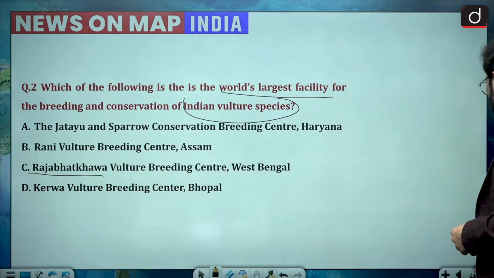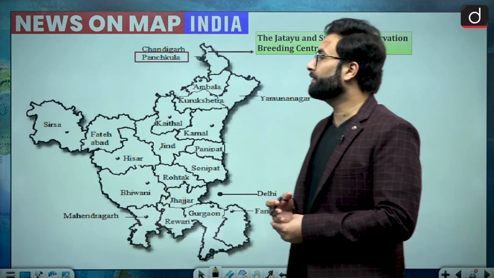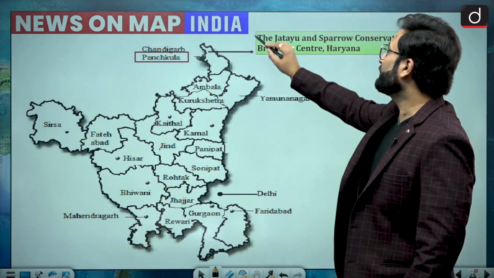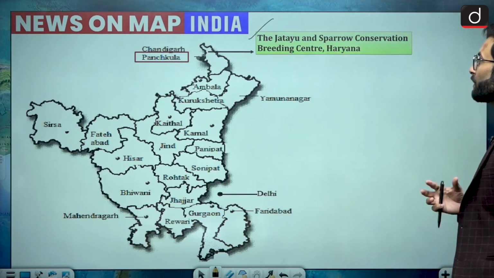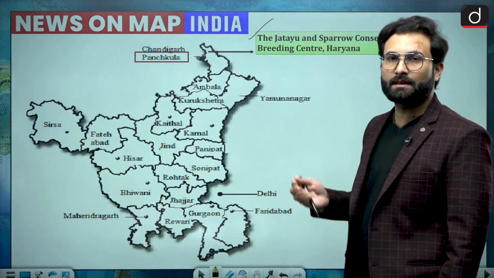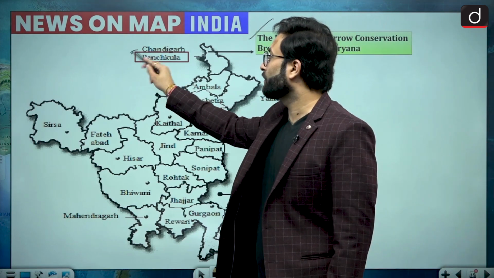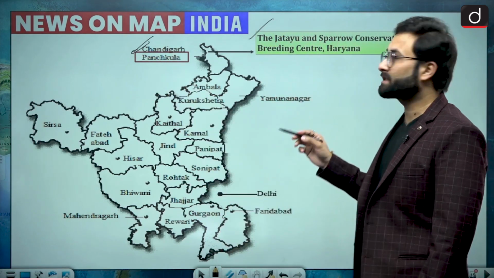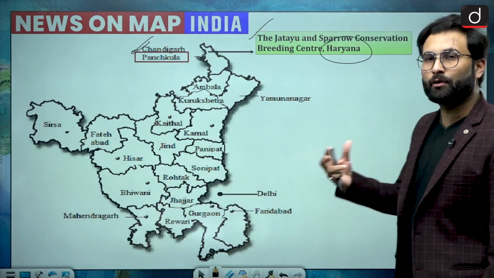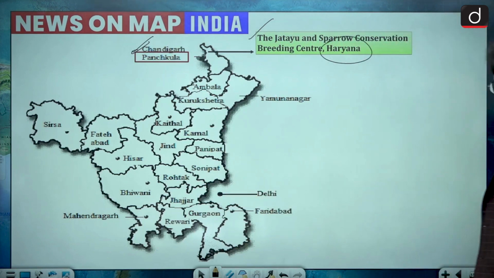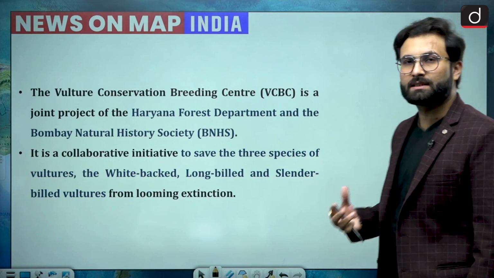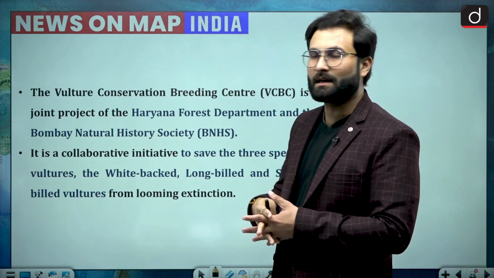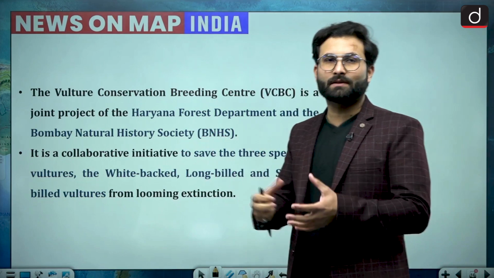So let's have a look at the location. When we are talking about this particular center, that is Jatayu and Sparrow Conservation Breeding Center, that is in Haryana, in Panchkula district. Okay, so here you can say that it is in Haryana, and option A would be your answer. And when we are talking about these species of vulture, we have 3 prominent species, and there is a program to conserve these species.